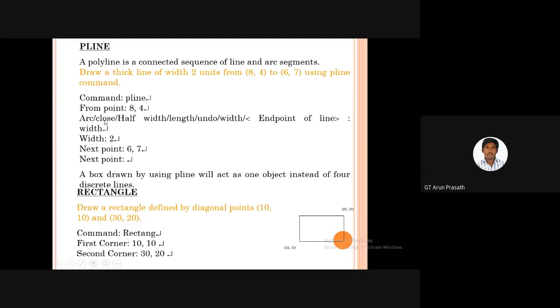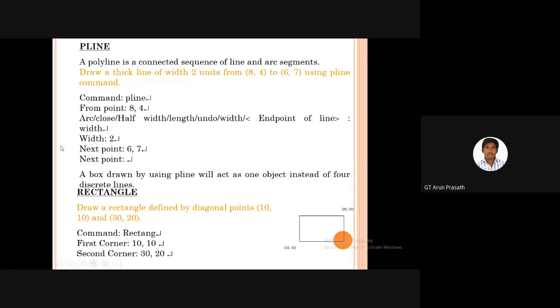We can type any one of these, such as open and close, and the end point of the line. From the point 8 comma 4 to whatever I want, for example 6 comma 7. I give the next point as 6 comma 7 and press enter, then automatically the pipeline appears there.